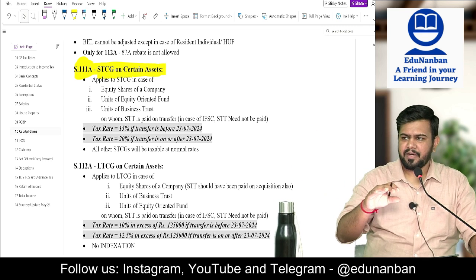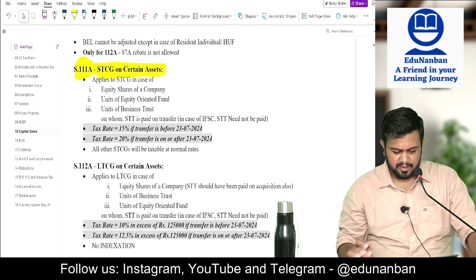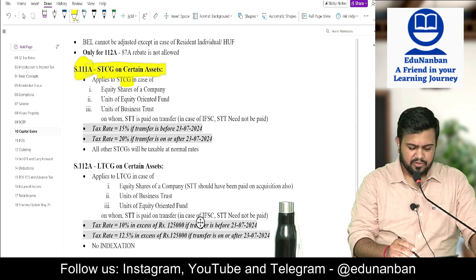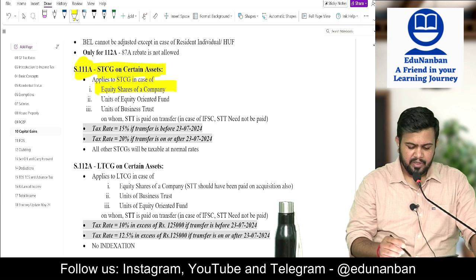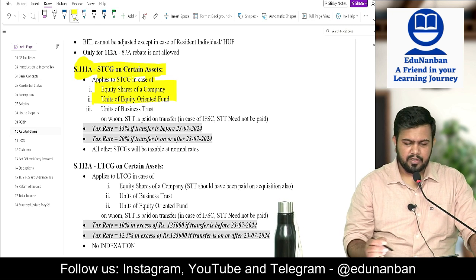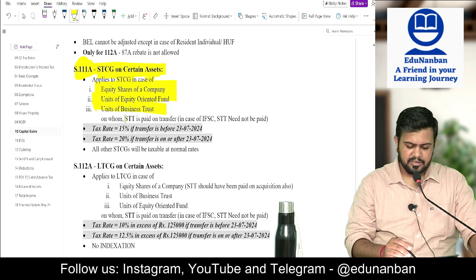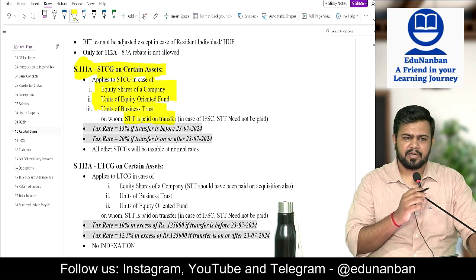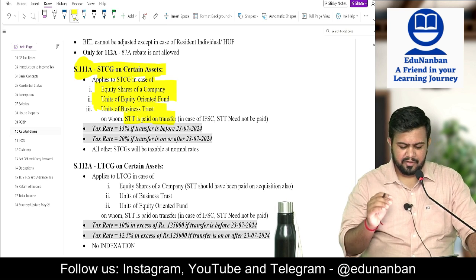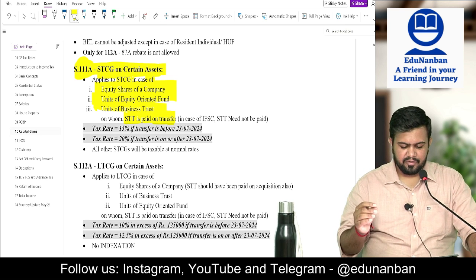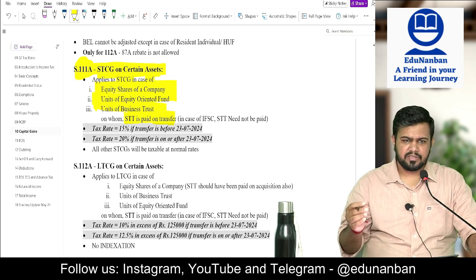Section 111A applies to short-term capital gain in case of equity shares of a company, units of an equity oriented fund, and units of a business trust on which STT is paid on transfer.